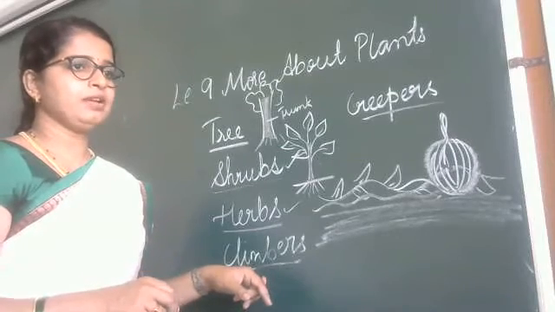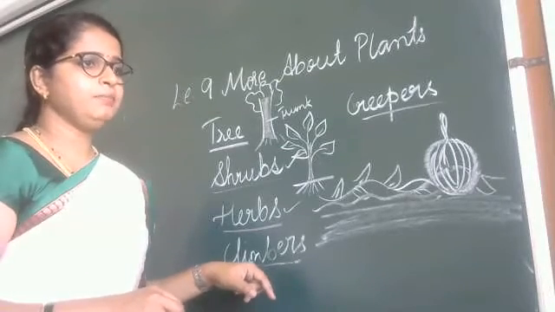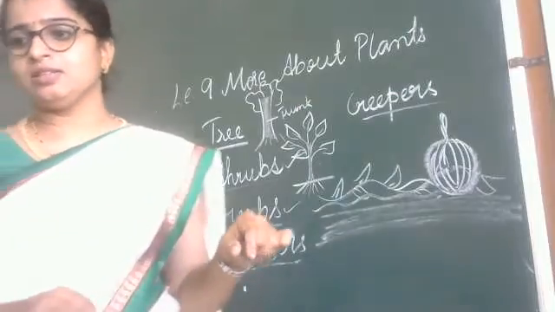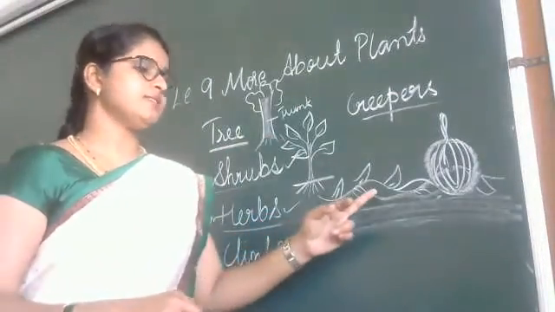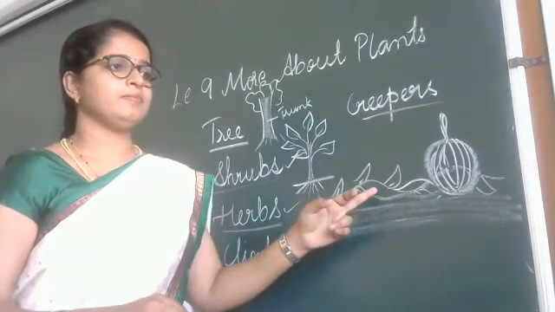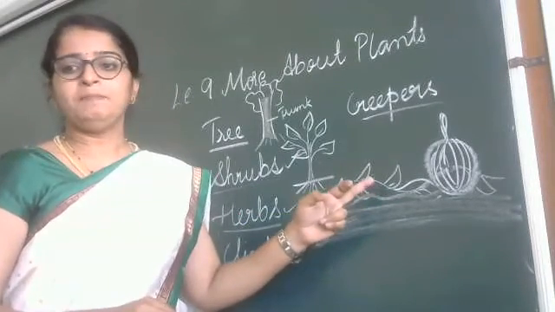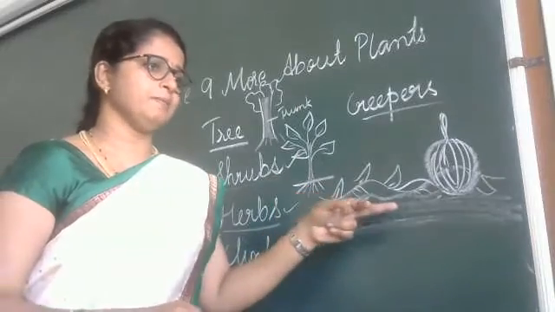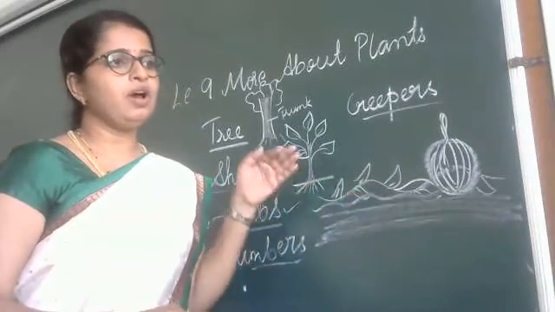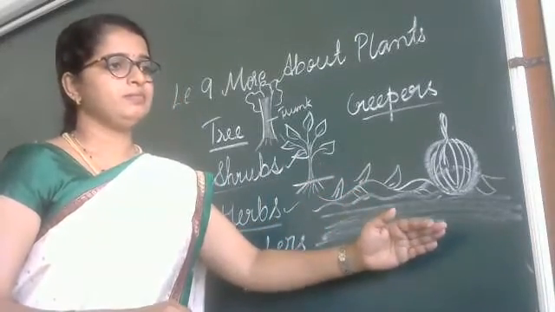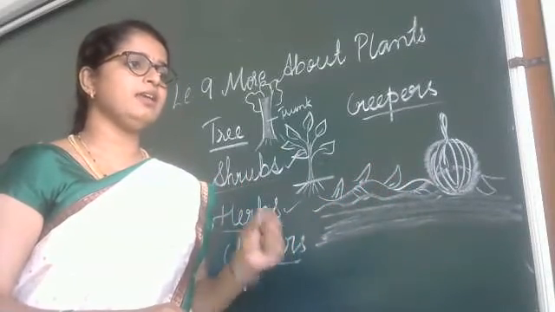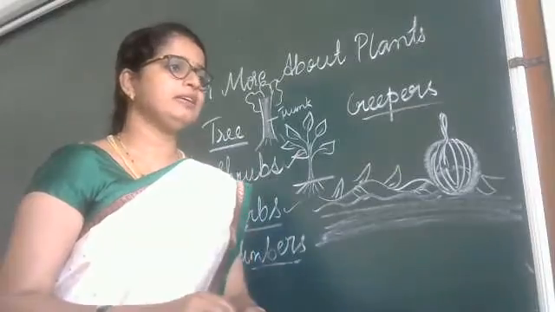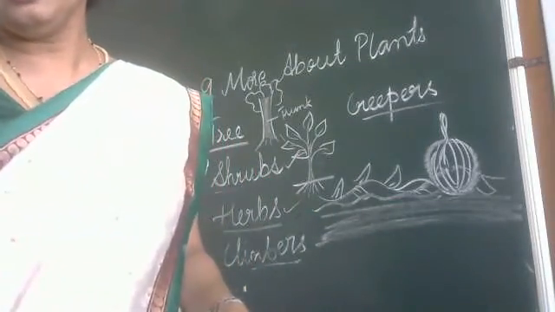The examples for climbers are money plant, pea plant, green pea plant, bean plant, etc. And next is creepers. Creepers means a plant with a weak stem that grows along the ground. The examples for creepers are pumpkin, watermelon and gourd. Okay?